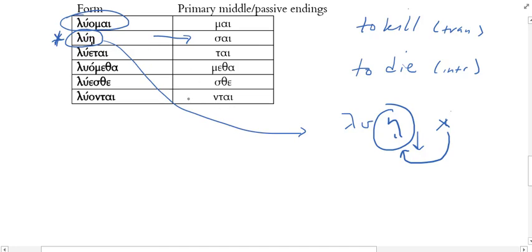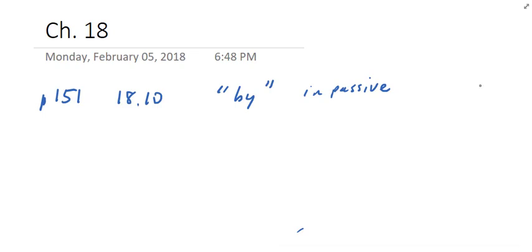Okay, great. Let's take a look real quickly at the rest of the items in the chapter. So look at 18.10. This is a quick discussion on how Greek translates the word "by" in passive constructions. Because in passive constructions, we can just say things like, John was killed. The dog was run over. Pardon all the morbid examples.